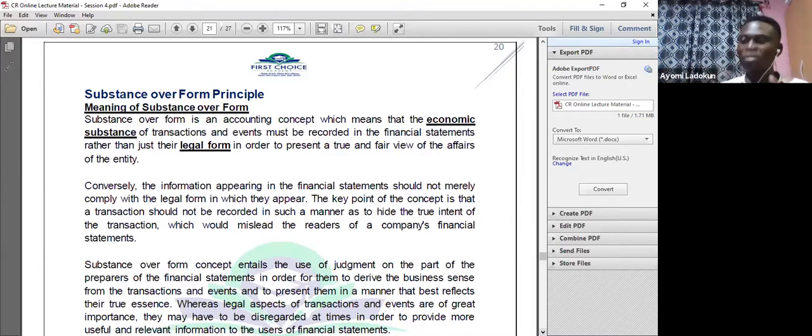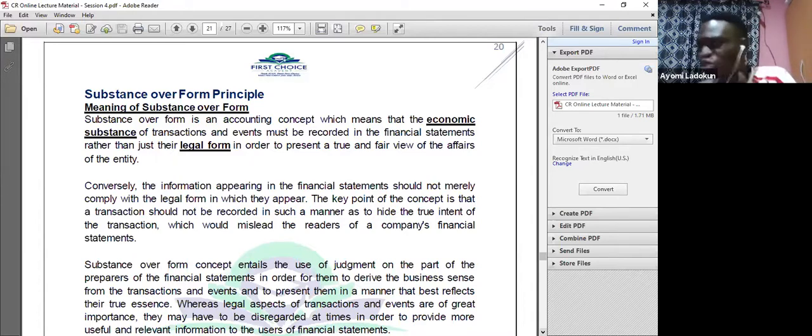For example, if the economic life of that asset is 50 years, and you now lease it for 48 years, so it's quite significant. So you say that transaction is a finance lease, okay? So in that scenario, Arik here, even though he's the owner of the asset, has now leased it out to Airpeace Nigeria under a finance lease. Naturally, if you look at the legal form, Arik should recognize that asset in their books, but no, because in the real sense of it, it is Airpeace that controls the asset. It is Airpeace that all the economic benefit of the asset is flowing to.